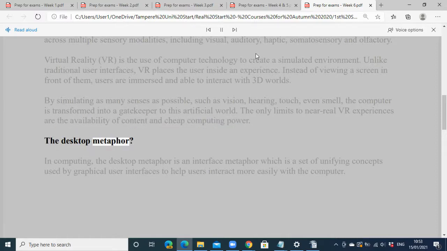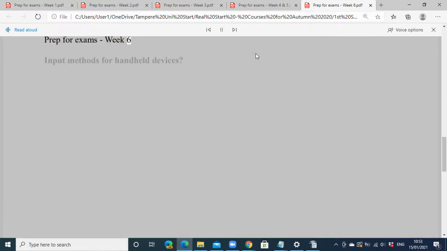The desktop metaphor. In computing, the desktop metaphor is an interface metaphor, which is a set of unifying concepts used by graphical user interfaces to help users interact more easily with the computer. Prep for exams, Week 6. Input methods for handheld devices.